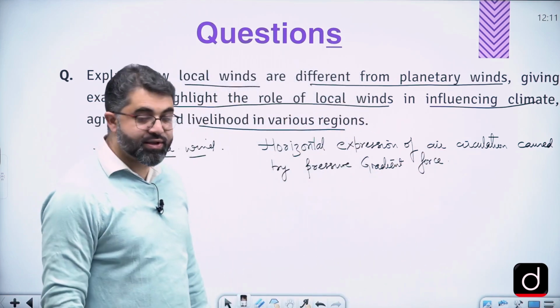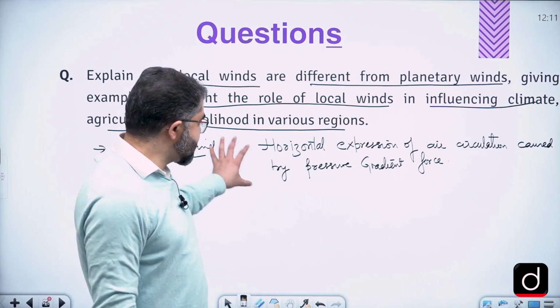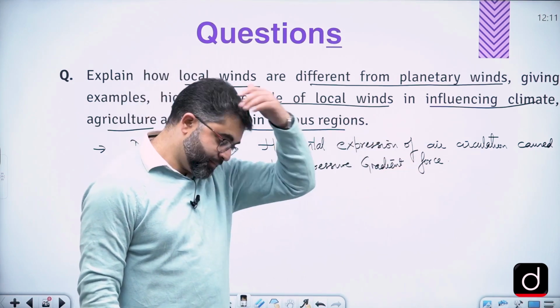Pressure gradient force. So this is the simple definition of a wind.